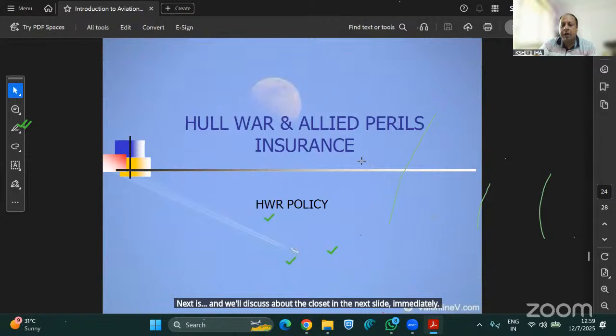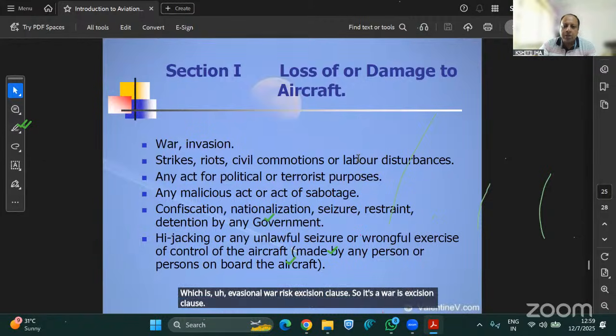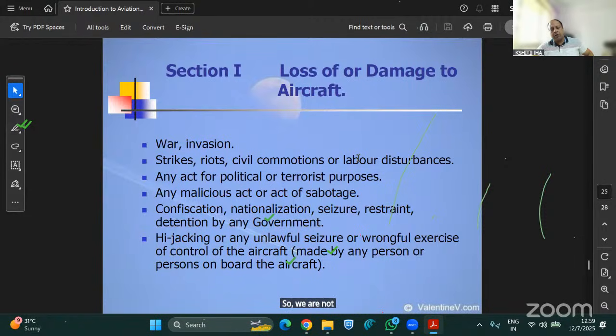Hull war and allied perils policy is there. So in section 1, we are attaching a clause known as Avian 48B. Please remember Avian 48B, which is the Aviation Hull War Risk Exclusion Clause. So it's a war risk exclusion clause. We are not covering any kind of losses related to war.